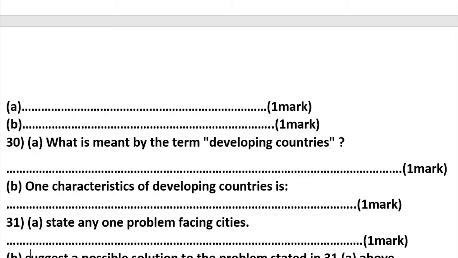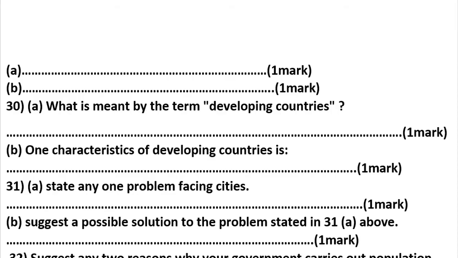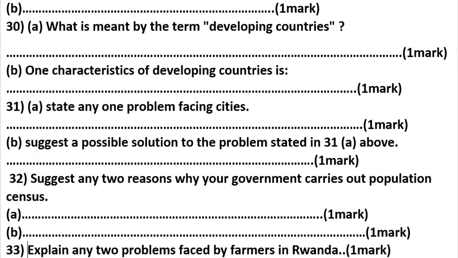Those are developing countries. Yes, thank you. Here we can go to B. One characteristic of developing country is, yes, number one, dependence on foreign aid, low level of technology, low level of income, sometimes insecurity, high level of unemployment. All of those are characteristics of developing country.